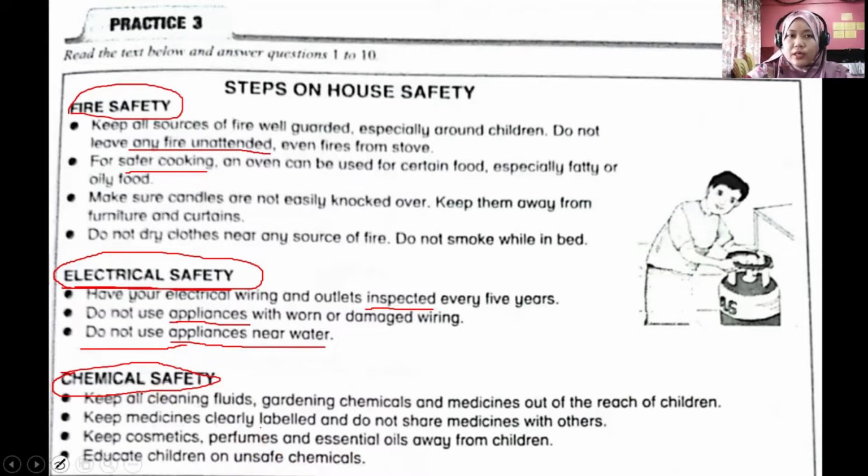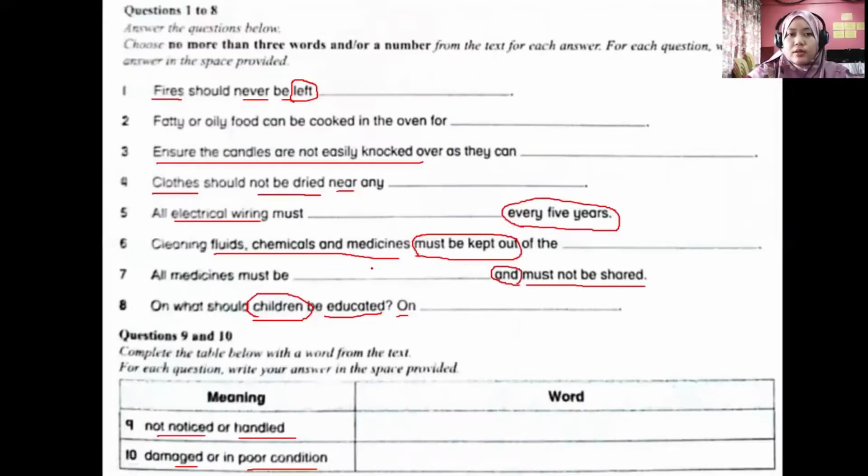Okay, so now we already discussed the passage together. Okay, so what I want you to do is for you to complete practice 3, question number 1 until 10. Based on what we have discussed just now, the questions and also the passage, please come out the correct answers for this practice.